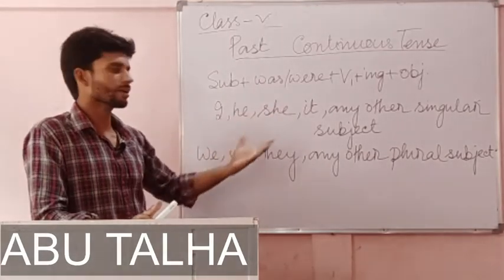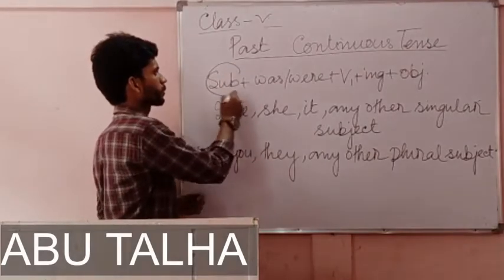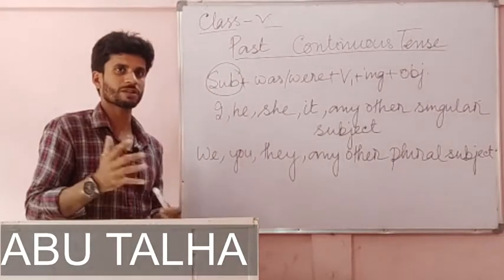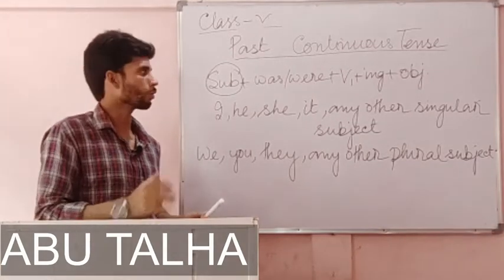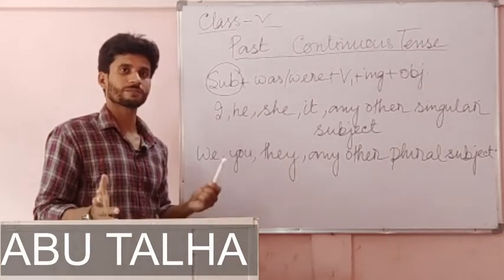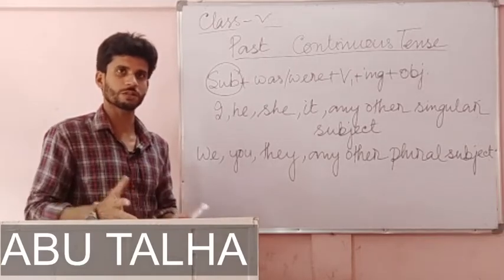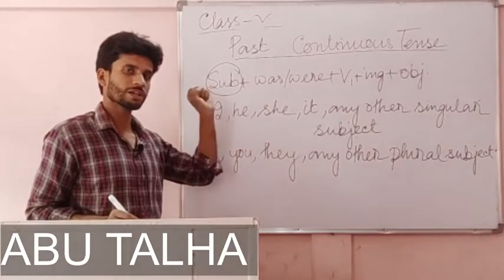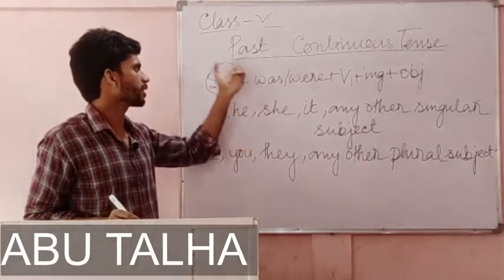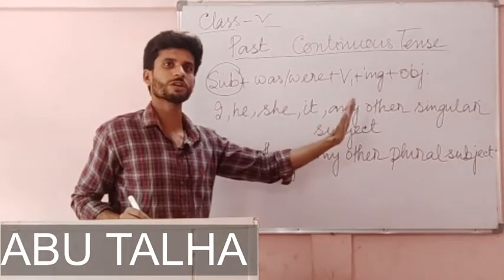So what I said when I started, based on the number or the person. When I say number, I mean whether it is singular or plural. When I say person, I mean whether it is first person or second person or third person. Based on the number or the person of the subject, we use was or were.